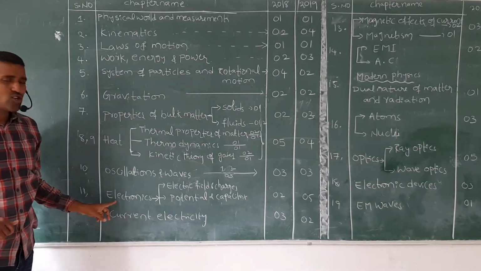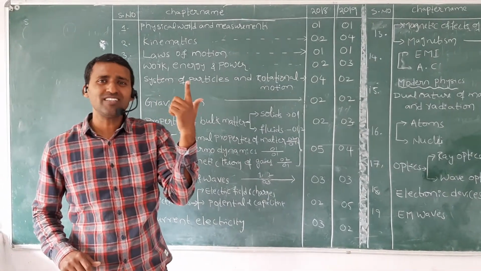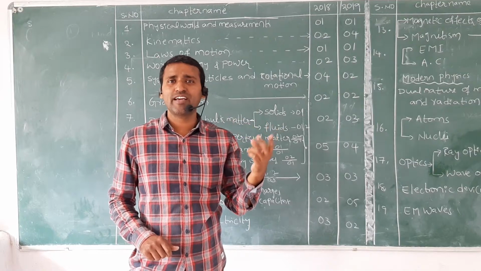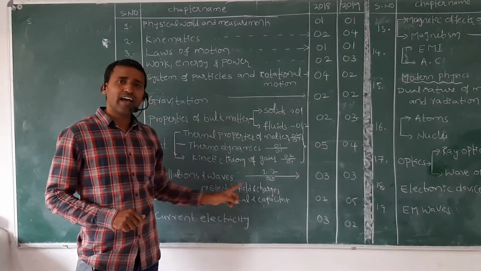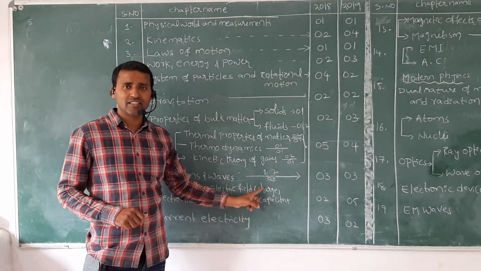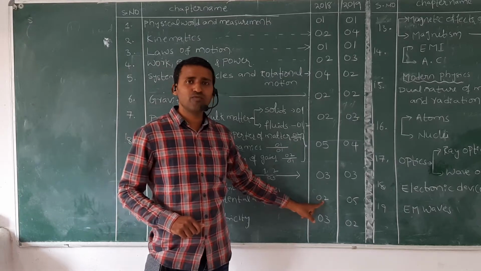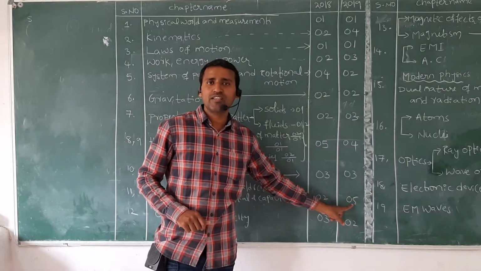Next, electricity. One chapter is electrostatics, one more is current electricity. Electrostatics we can divide into two categories: electric potential and capacitance, and electric field and charges. From these two chapters, 2018 has 2 questions and 2019 has 5 questions.